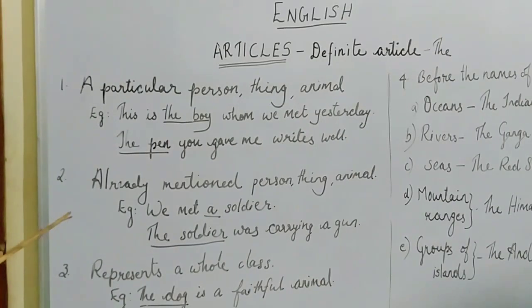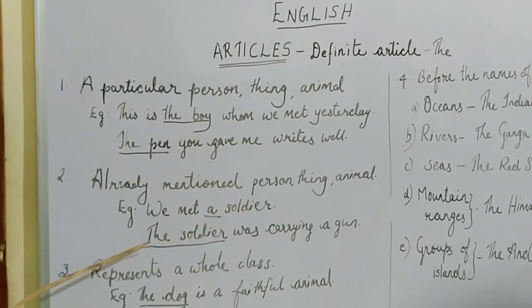The second use of the definite article is when we speak of a person, animal or thing we have already mentioned. For example, we met a soldier. Here, which article have I used? Indefinite article a, because we met a soldier.